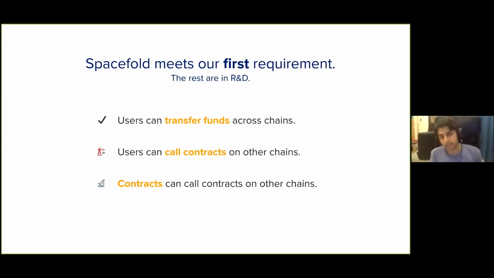And then lastly, there's contracts calling contracts on other chains. Now, jumping into this is absolutely out of the scope of this talk because it's really, really complex. But this is definitely a direction that we think is worth researching. And we believe that there are absolutely ways to do this using Connext, possibly at a lower level than the EVM execution environment itself, but perhaps directly between validators between chains.